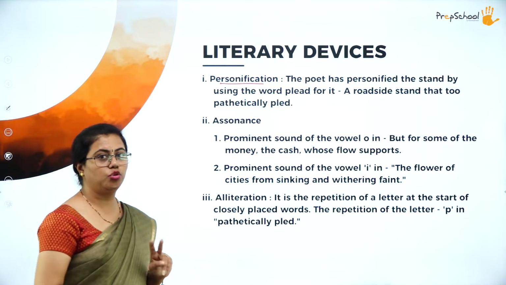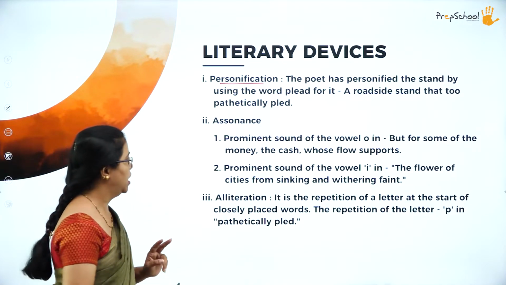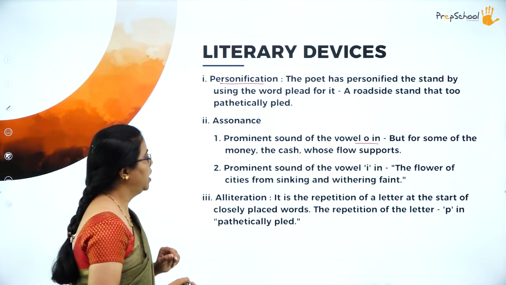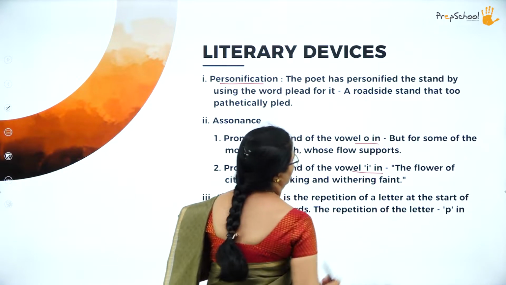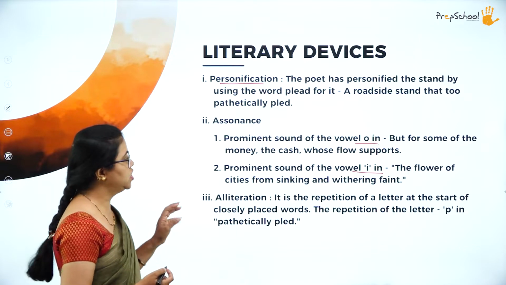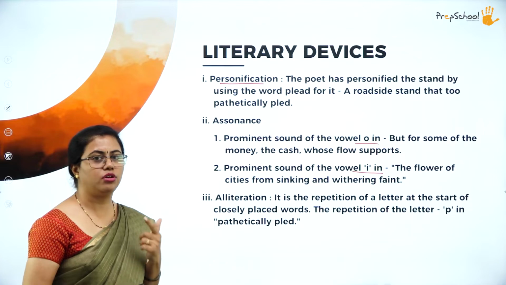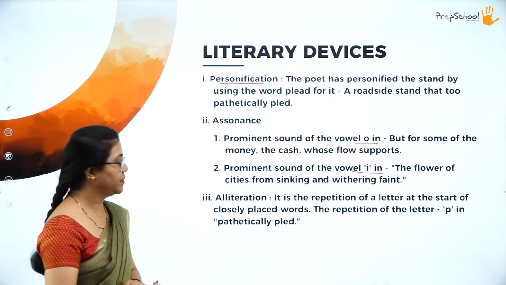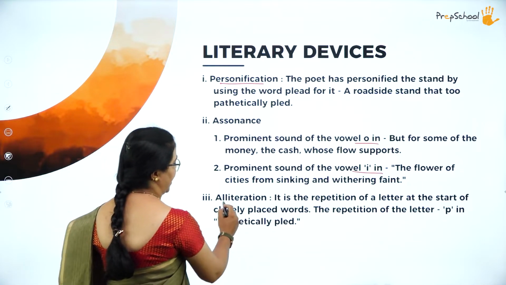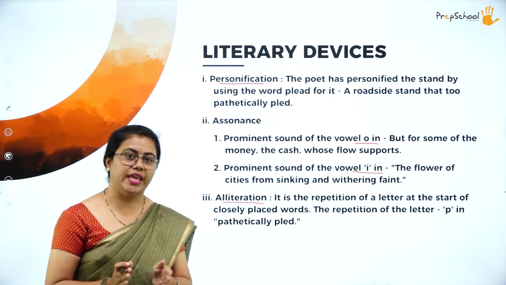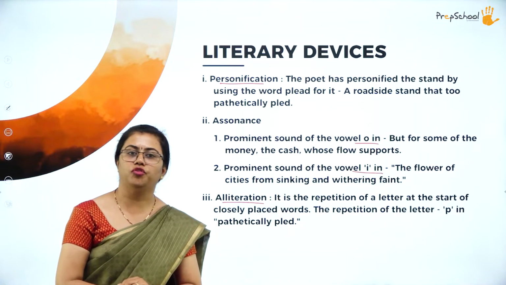So there are two places wherein you can see assonance. The prominent sound of the vowel O is found. Then the other one is the vowel I. This way there are two places wherein the vowel sounds are repeated, which is called assonance. Then thirdly we have alliteration. Alliteration, you already know, is the repetition of the same sound at the beginning of words.